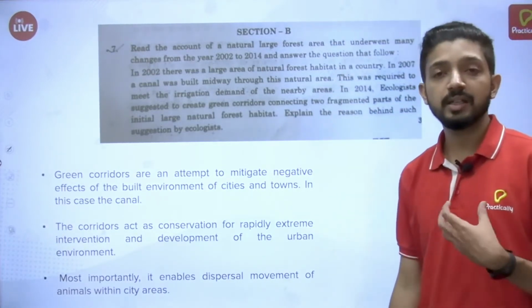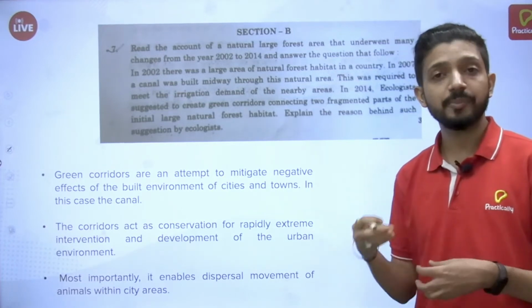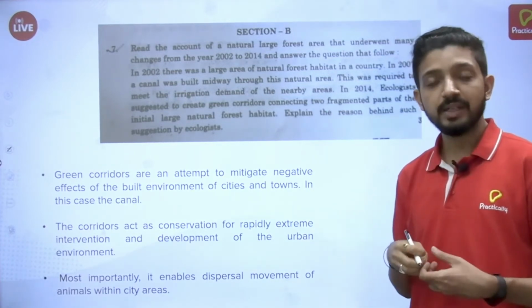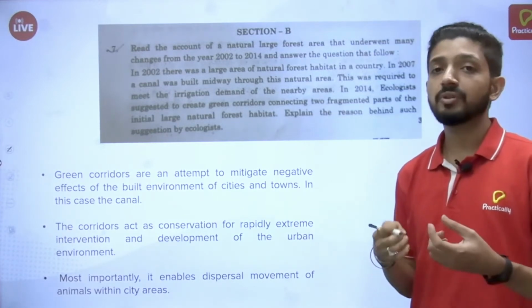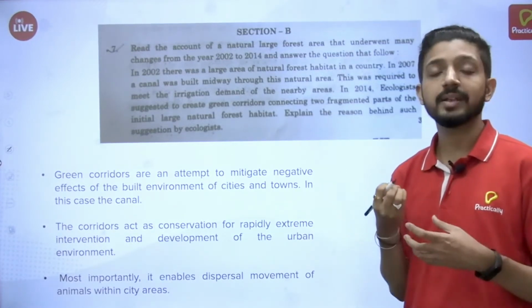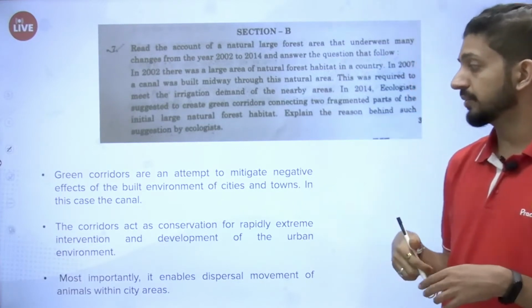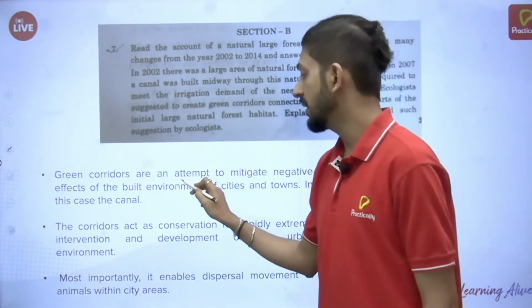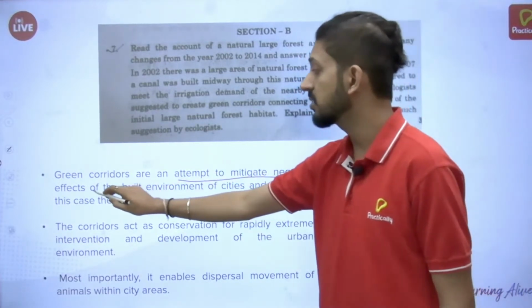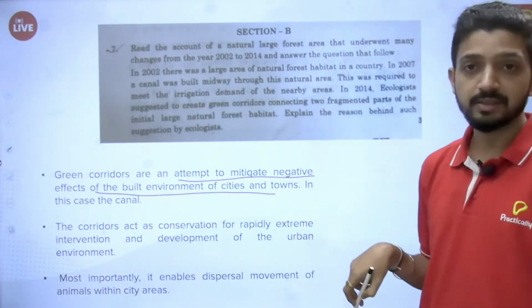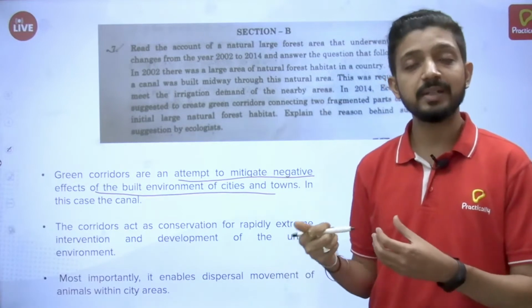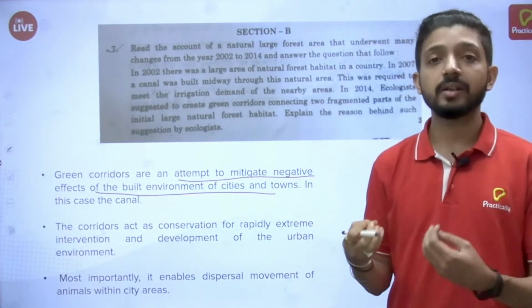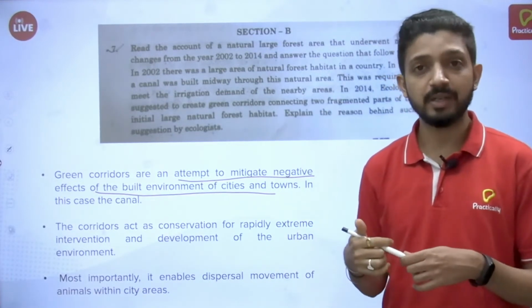So it is again a question in which you have to interpret whatever data is given and explain in your own words. Such questions are a bit tricky, but if you know the concept, you can explain it. What we need to write is that green corridors are an attempt to mitigate negative effects of the built environment of cities and towns, because whenever something disturbs the habitat of organisms, it affects biodiversity.